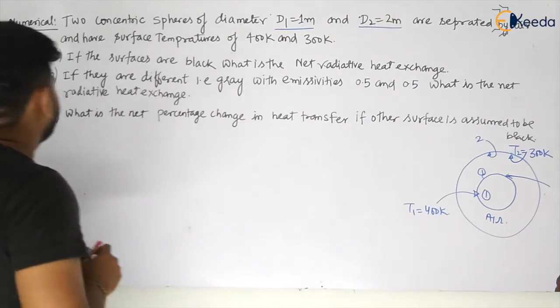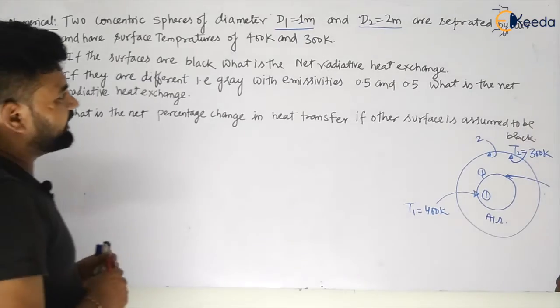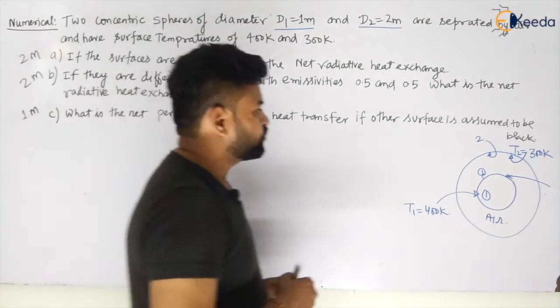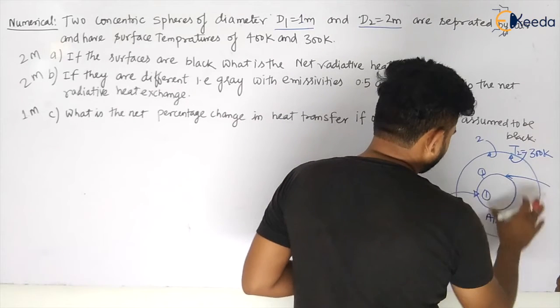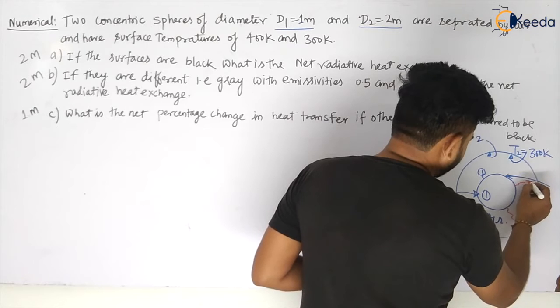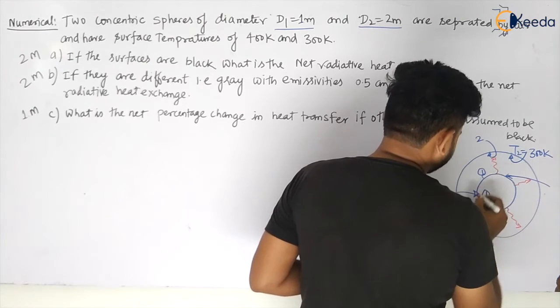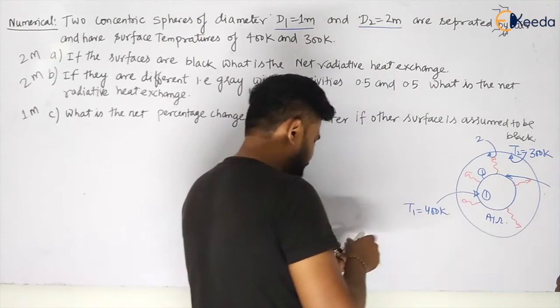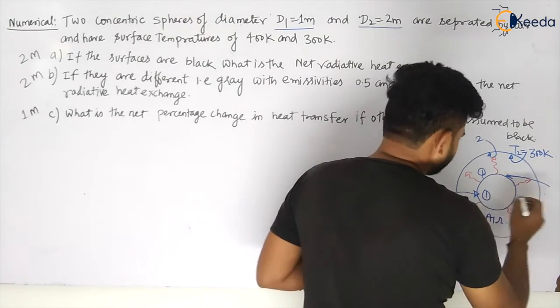If the surfaces are black, what is the net radiative heat exchange? So if both the surfaces are assumed to be black, there will be maximum heat transfer by the radiation. The inner sphere will transfer to outside and the outer sphere will transfer to inside.